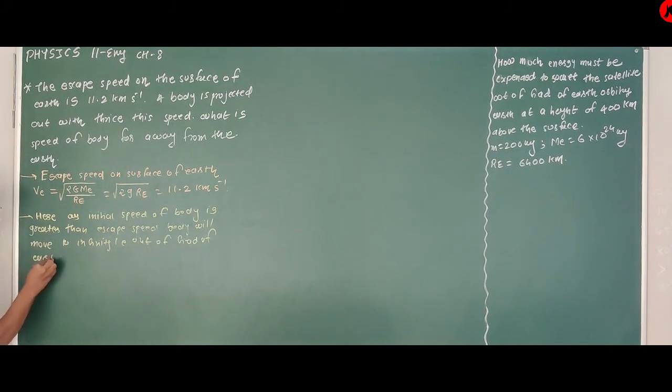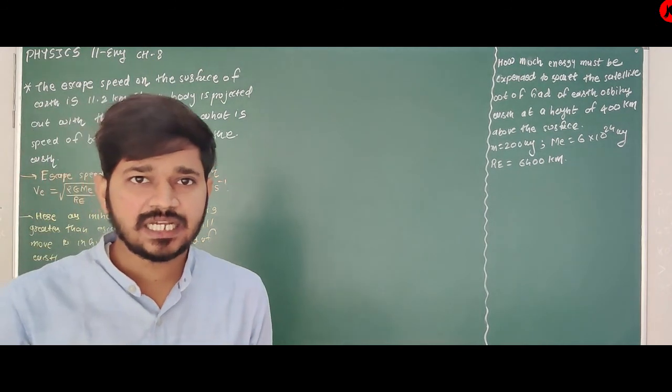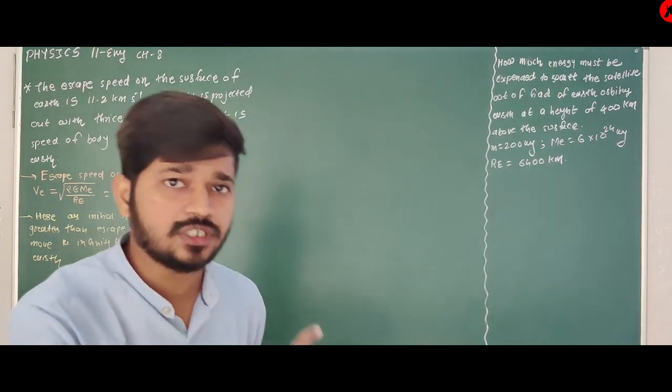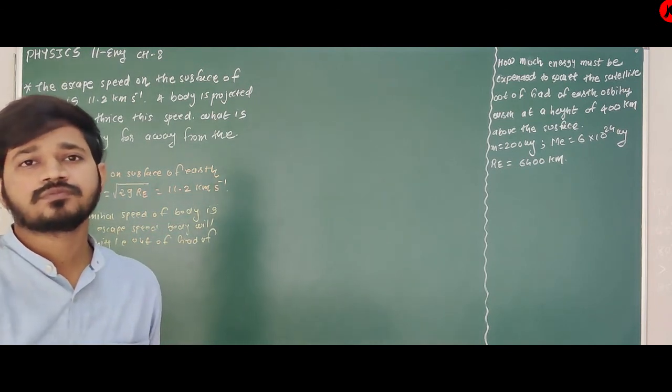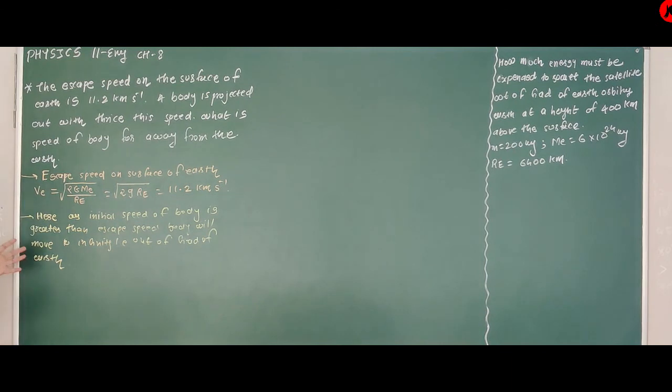Far away means infinity. Clear about this? If the initial speed is greater than escape speed, the object is removed from the gravitational field of Earth and will move far away, at infinite distance. Okay, so how to solve this?